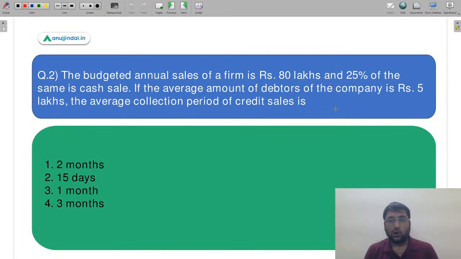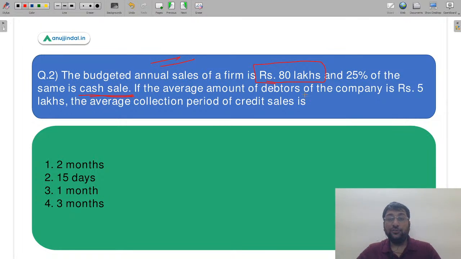Now get ready to solve some numericals also. So the second question says the budgeted annual sales of a firm is rupees 80 lakhs. तो आपको budgeted annual sales provide की हुई है question के अंदर. Keep noting down this information. And 25% of the same is a cash sale. मतलब 25% of 80 lakhs rupees is your cash sale.